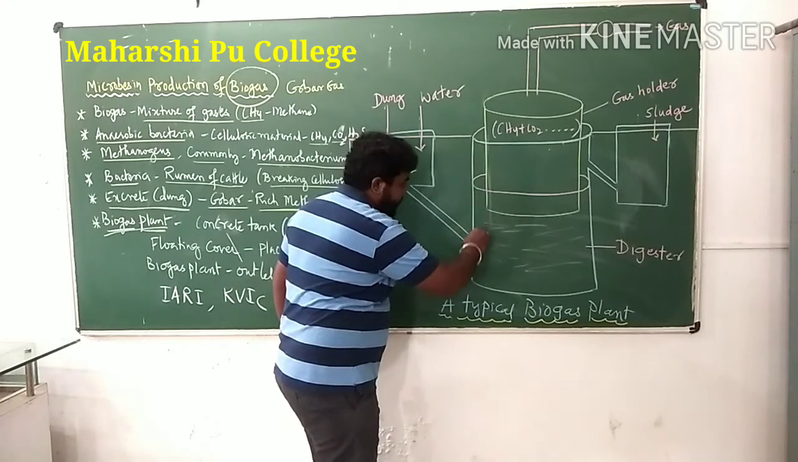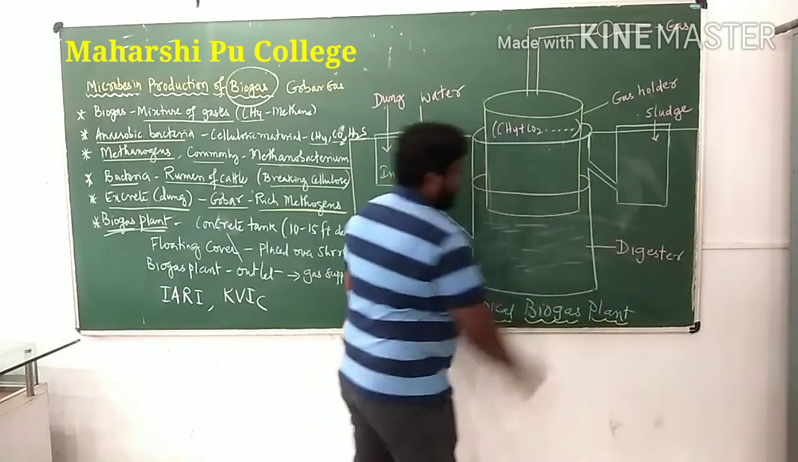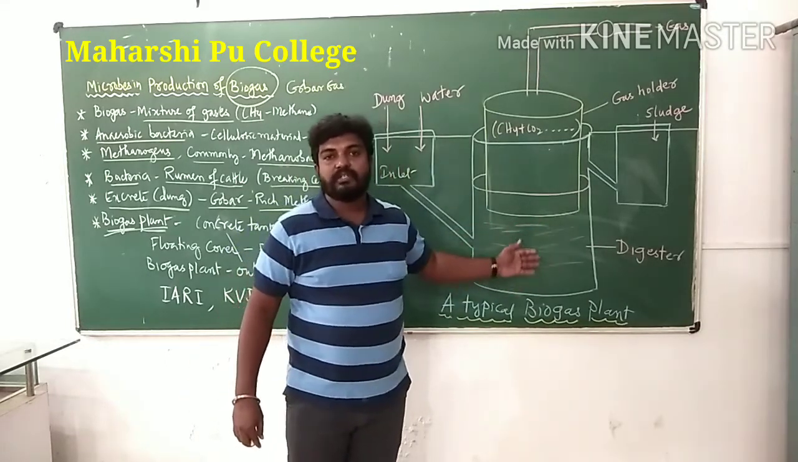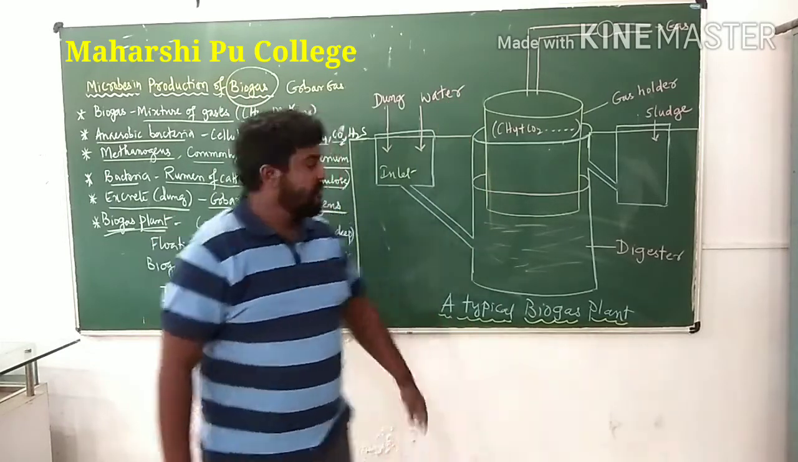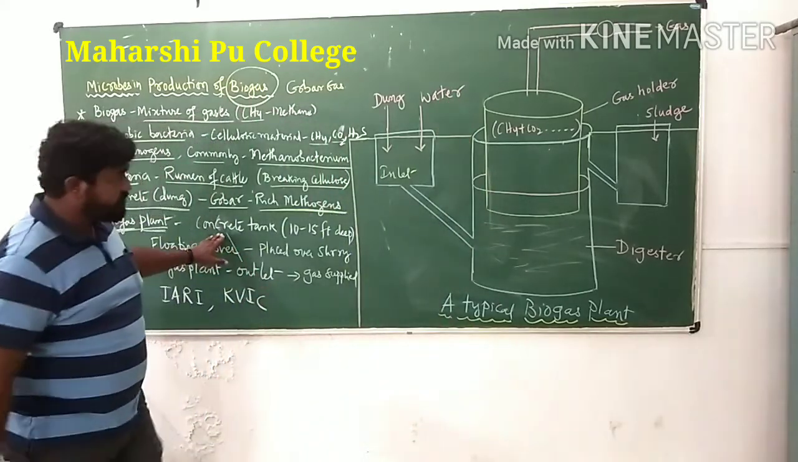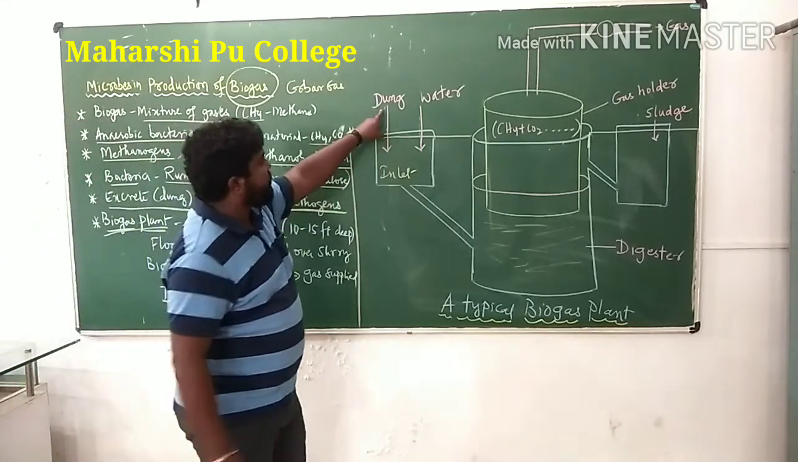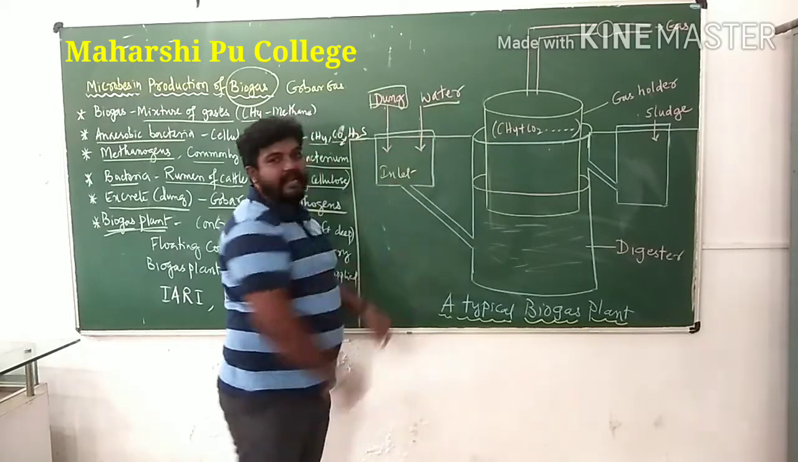Okay, so it is 10 to 15 feet, so that is present. It is a concrete tank. So that is where the biogas will be produced. This is a large concrete tank that is present inside the ground level, and there is an inlet where cow dung, excreta and water are added.